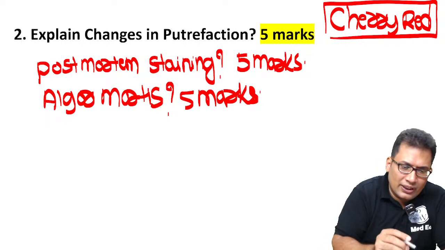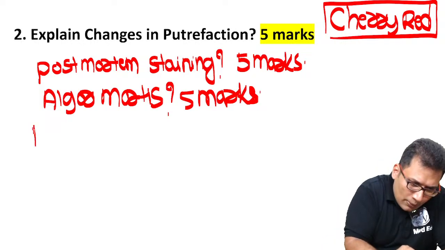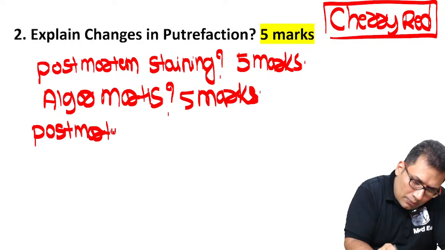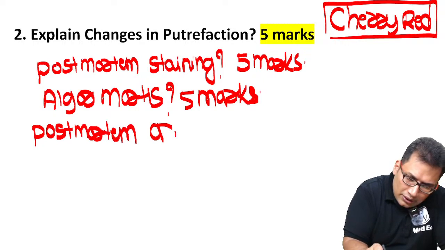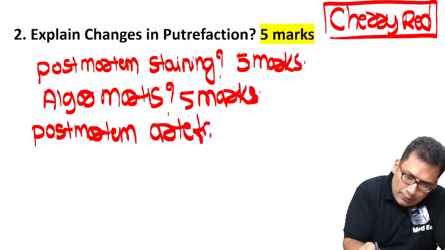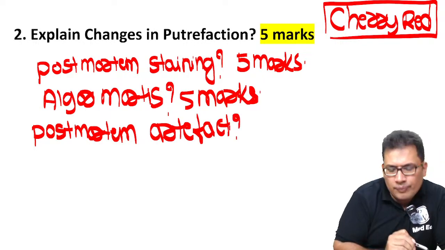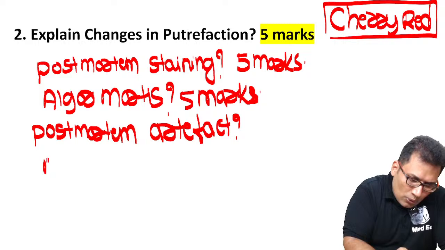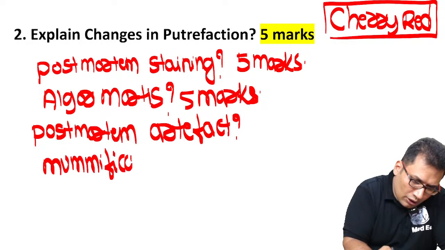So Algor Mortis. Sometimes the question can be asked from post-mortem artifact. Post-mortem artifact, 5 marks question. Some more topics like mummification can be a 3 marks question. Mummification.